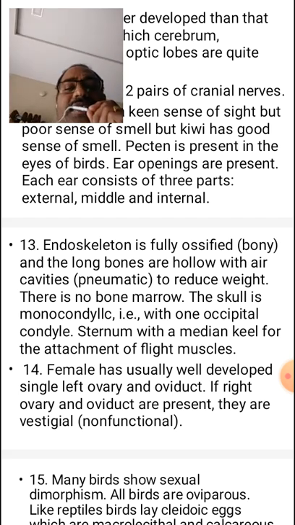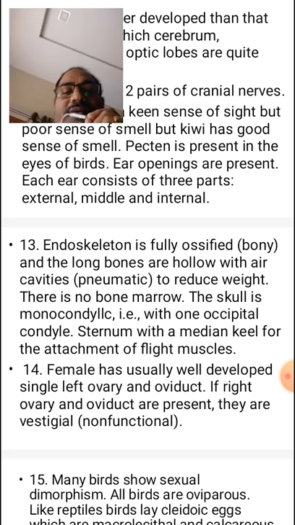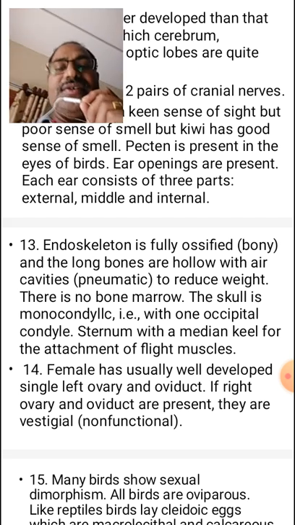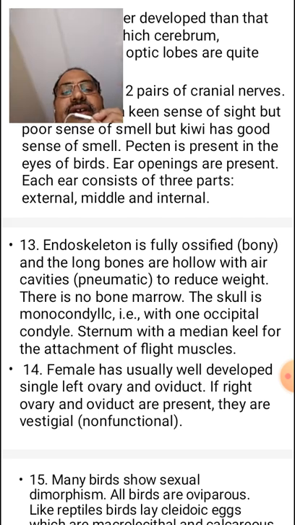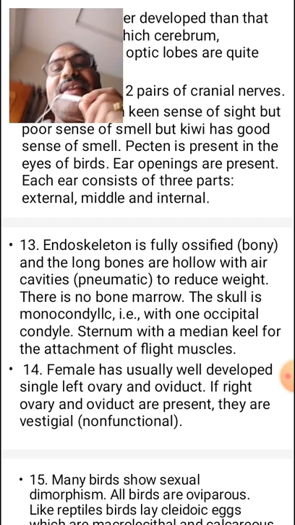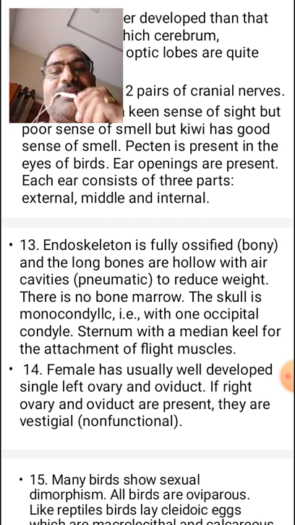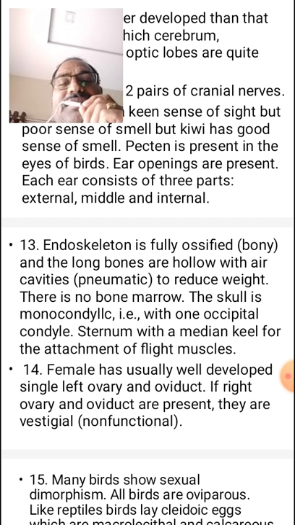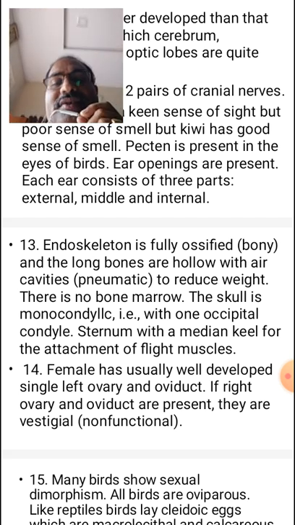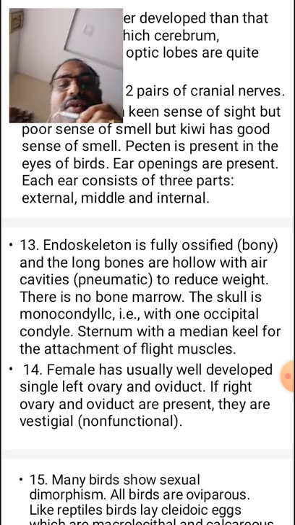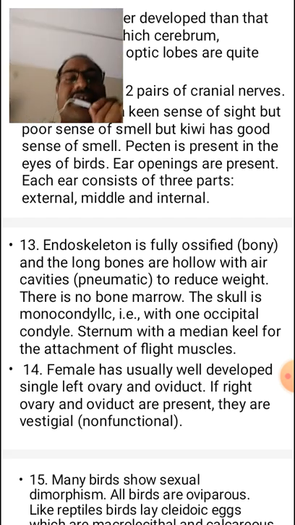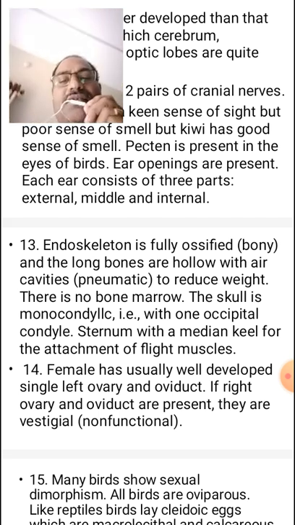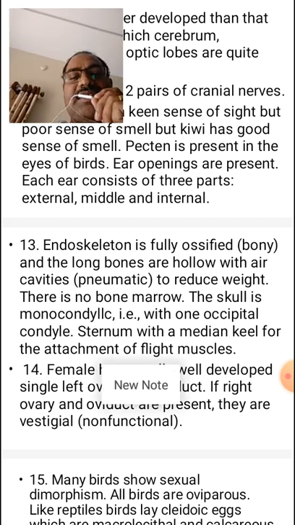And the endoskeleton is fully bony, made up of bones. And these bones are the long bones, they are hollow with air cavities. So this is called pneumatic bones. So pneumatic bones are present in the aves to reduce the weight. So in the birds there is no bone marrow. So the bone is hollow, long with air cavities.